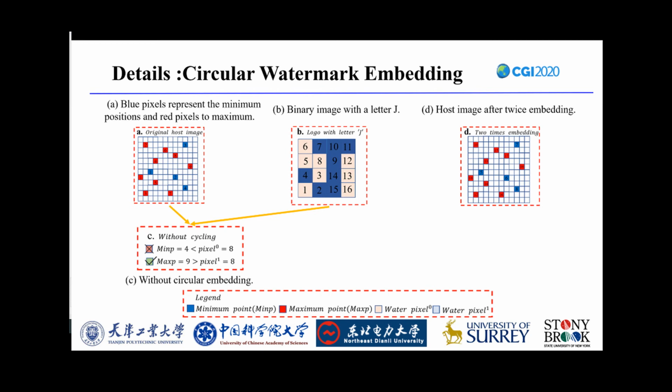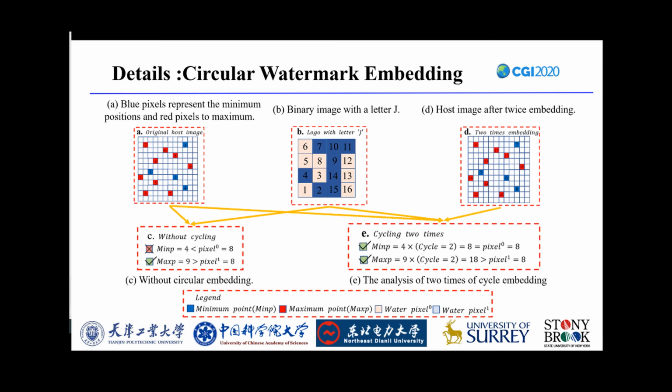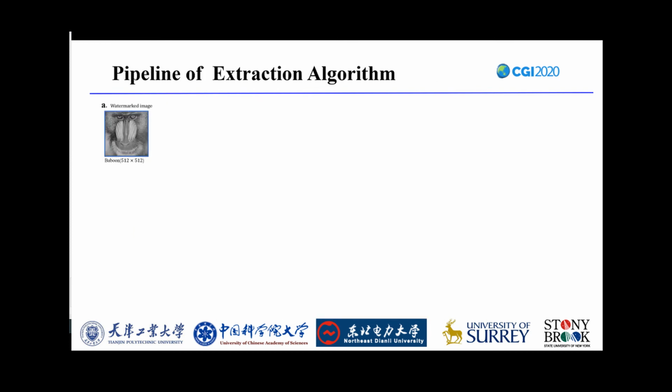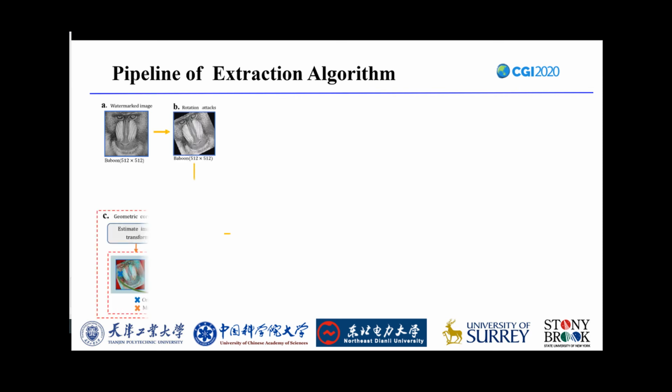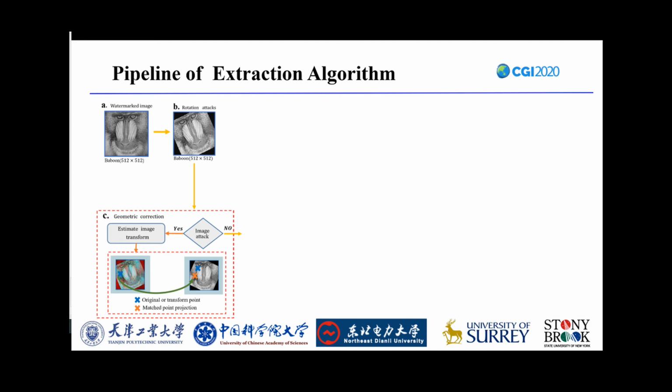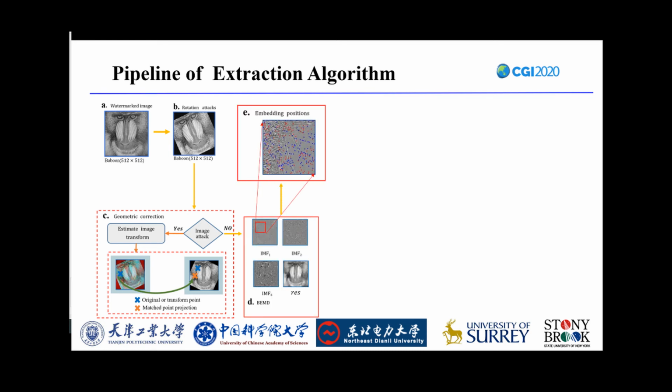The result after twice embedding is shown in D, which not only solves the size matching problem, but also further enhances our algorithm against some attacks. This is the pipeline of the extraction algorithm. Geometric attack detection is performed first, and if a geometric attack is present, it is corrected by using speeded-up robust features. The watermarked image is decomposed by BEMD into IMFs to obtain the first IMF, as shown in D.